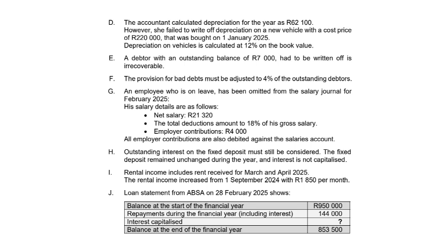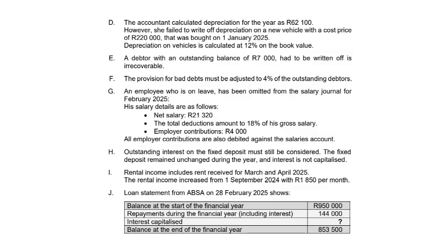H, outstanding interest on the fixed deposit must still be considered. The fixed deposit remained unchanged during the year and interest is not capitalized. I, rental income includes rent received for March and April 2025. The rental income increased from 1 September 2024 with 1,850 Rand per month.